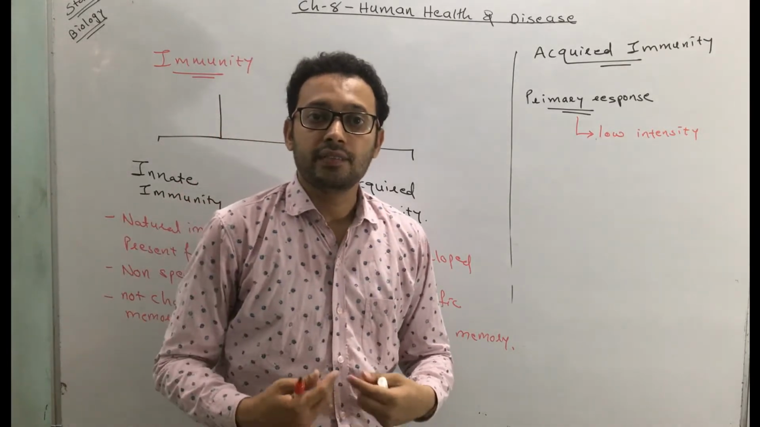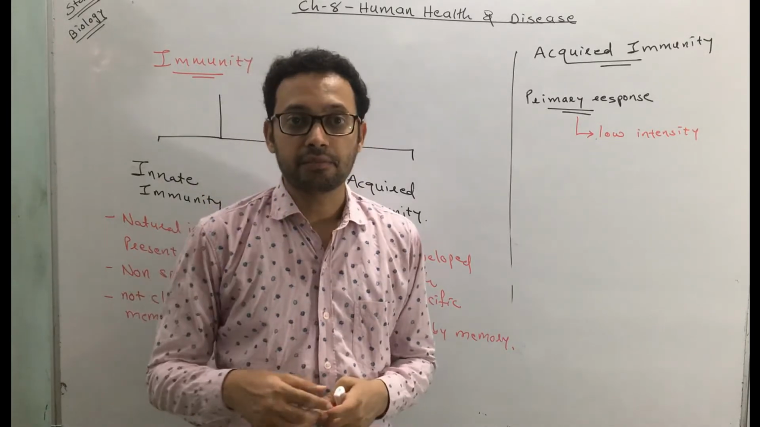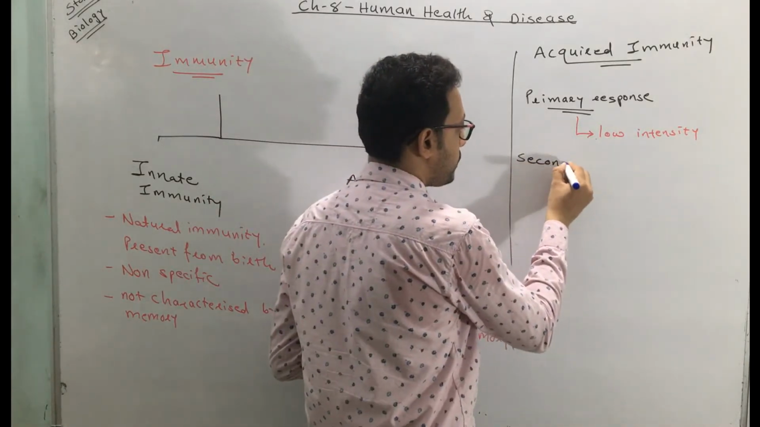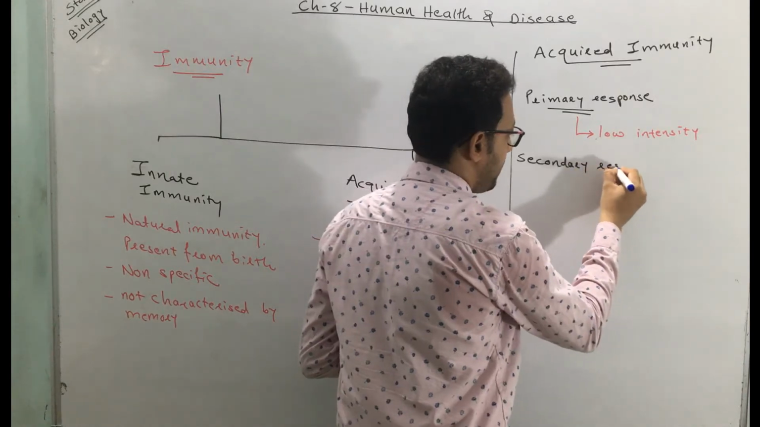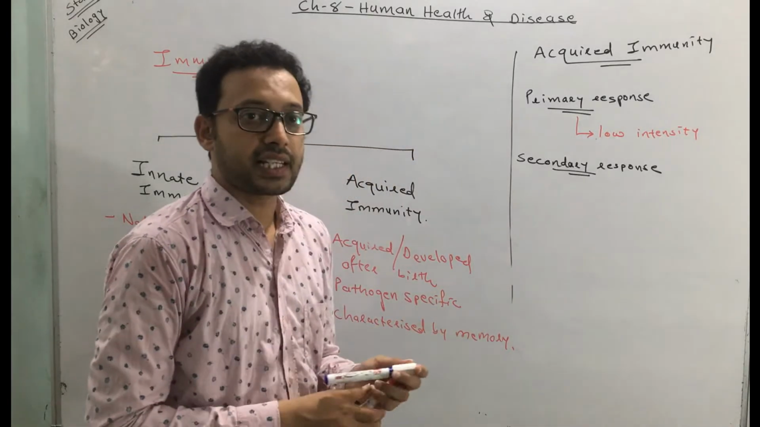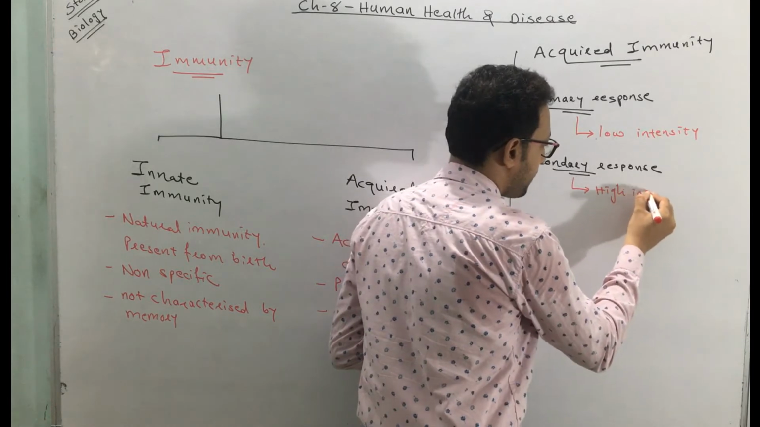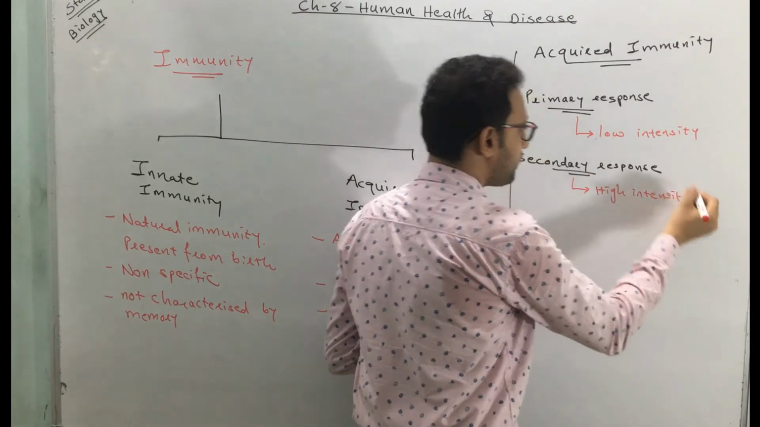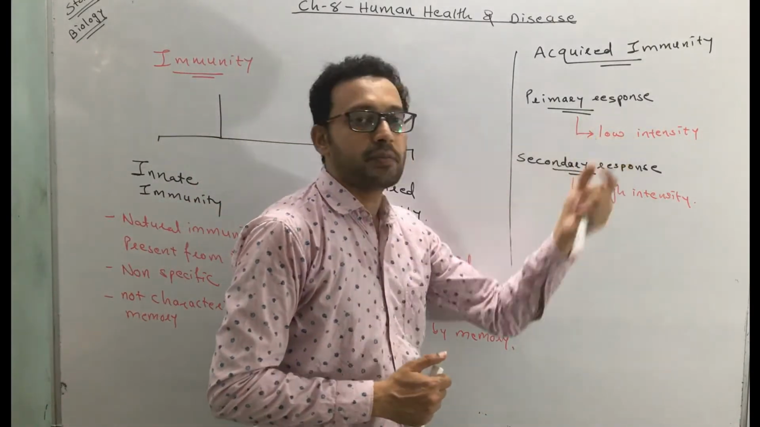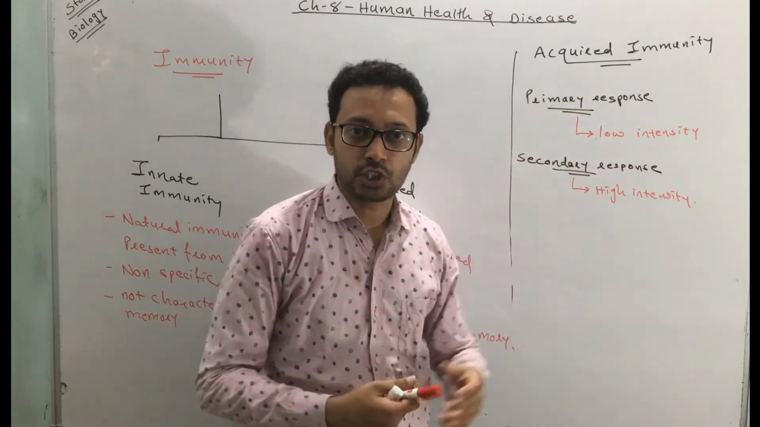Now assume that the same person is exposed to that pathogen a second time. The response which is produced on second time exposure is called a secondary response, and this secondary response is of a very high intensity. Clear? So what happens when any living organism is exposed to a pathogen for the first time? First, a primary response is produced because it's an initial response.